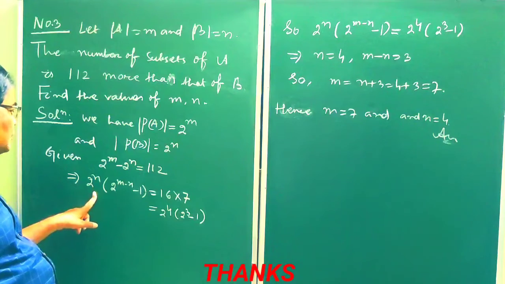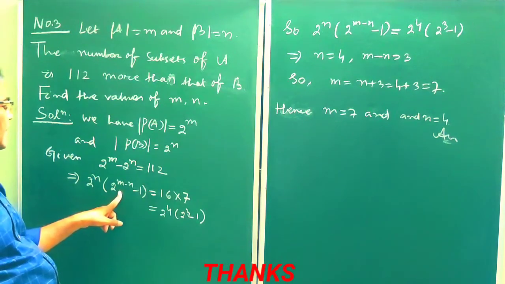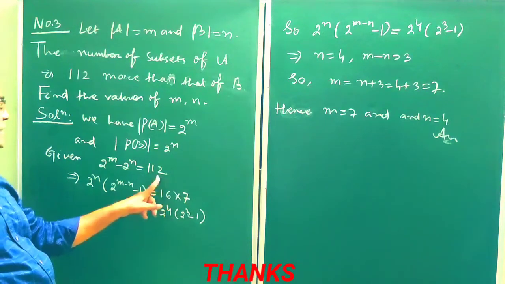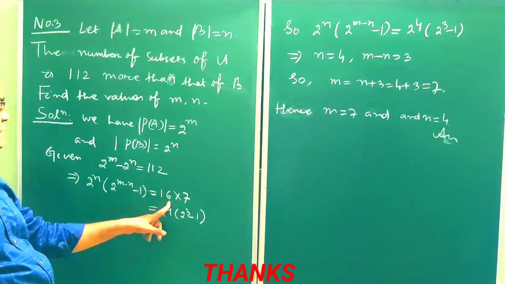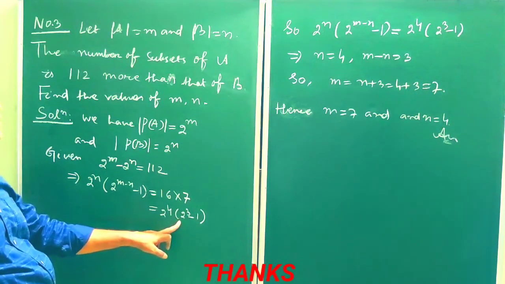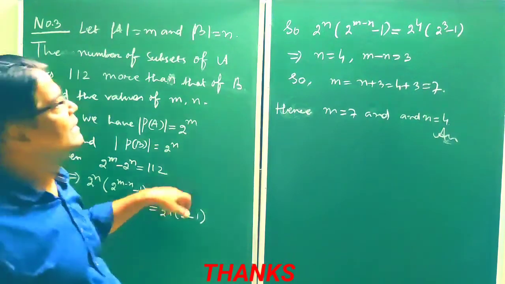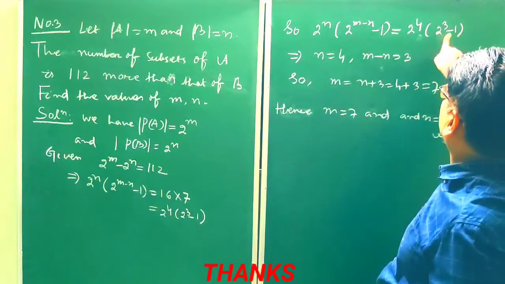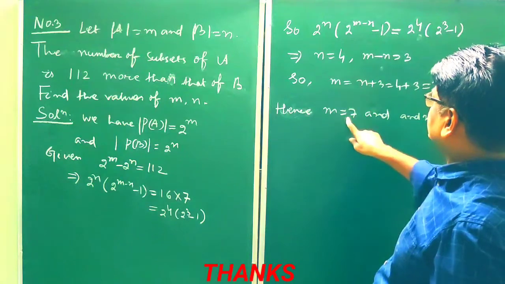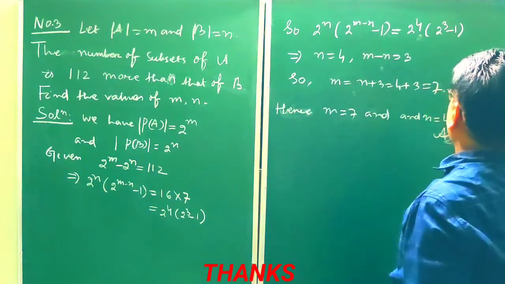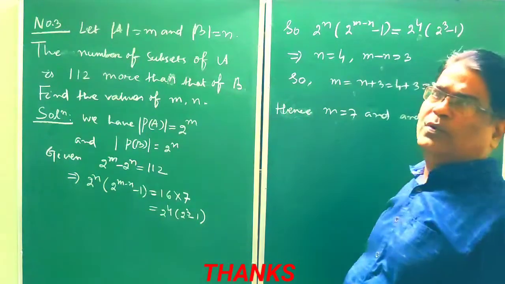We can take 2 to the power n common. So 2 to the power n into (2 to the power m minus n minus 1) is equal to, this value can be written as 16 into 7, which is equal to 2 to the power 4 into (2 to the power 3 minus 1). Now comparison, here n is equal to 4, m minus n is equal to 3. After simplification, we get m is equal to 7 and n is equal to 4.